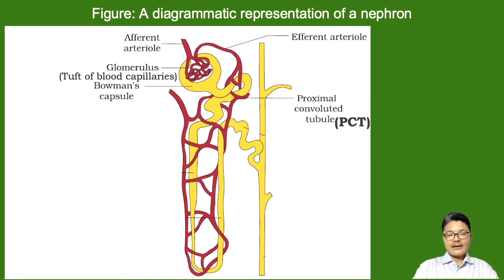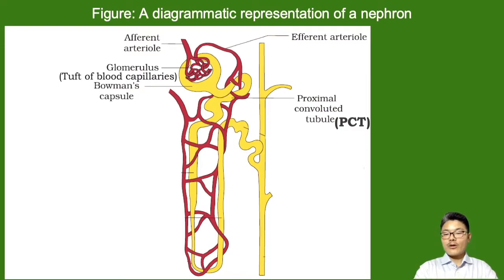And then from the Bowman's capsule, it is connected to a highly twisted or highly coiled tube, which is known as the proximal convoluted tubule. Proximal convoluted tubule is written in acronym PCT.